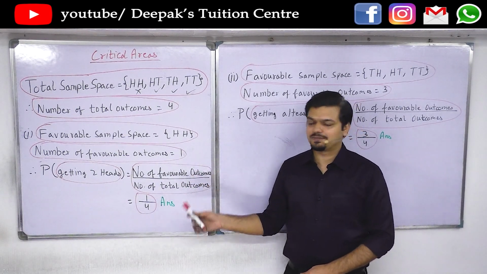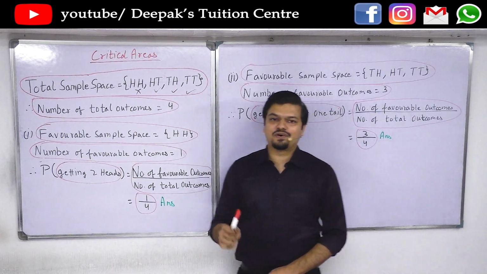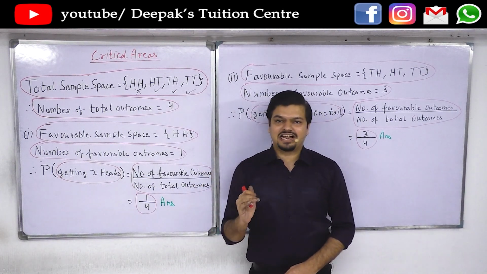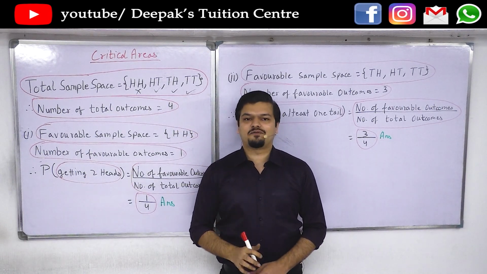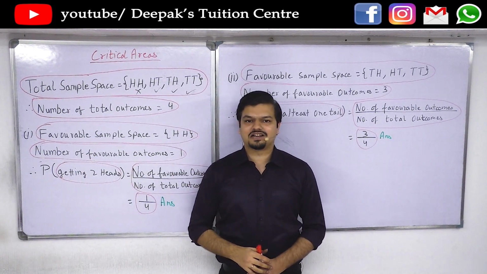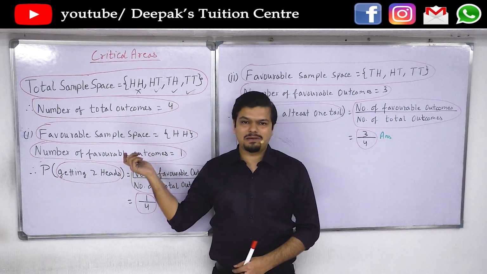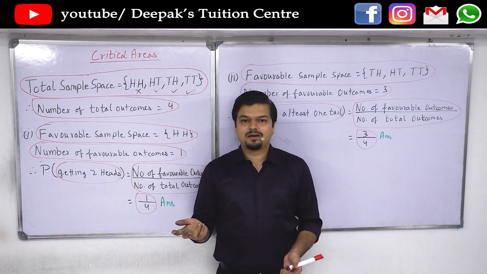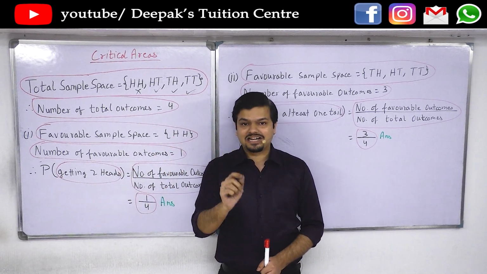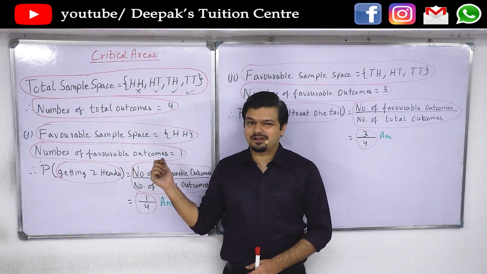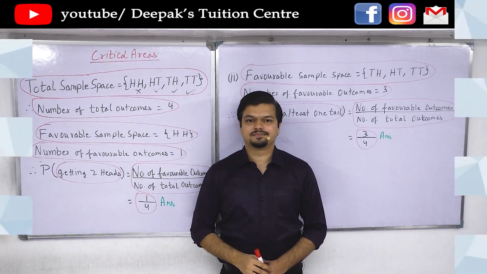Formula carries marks. And the final answer is always in the reduced form. So therefore, if the answer comes 5 by 10, then you have to reduce it to 1 by 2. And then only you will get full marks. Else you will lose lot of marks. So it's a very simple deal. A 3-mark question may give you only 1 because you made quite a lot of mistakes. So you need to be very careful that you write the statement because calculations are very easy. Statements are the most important part here.